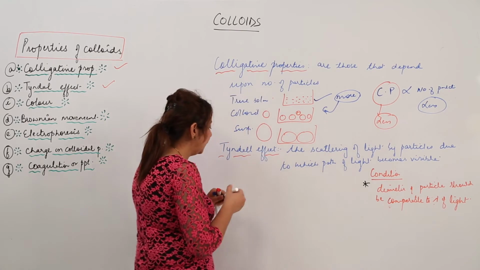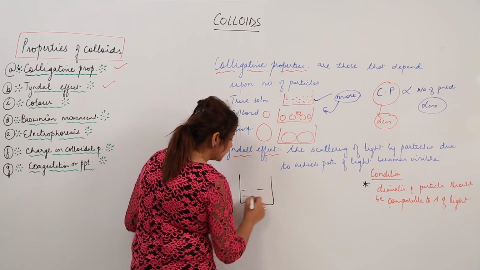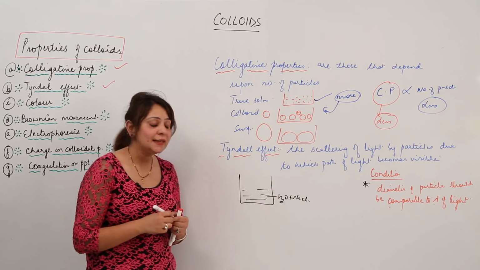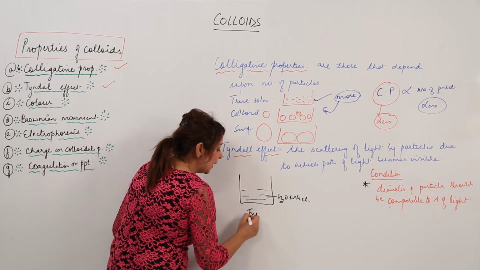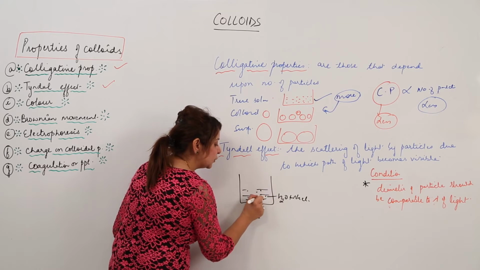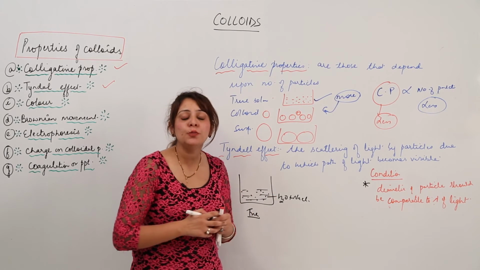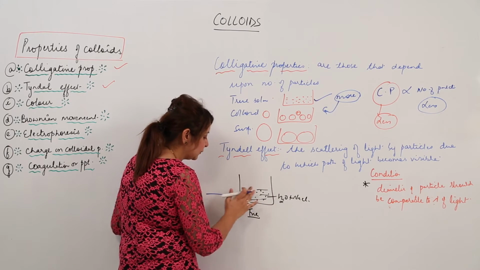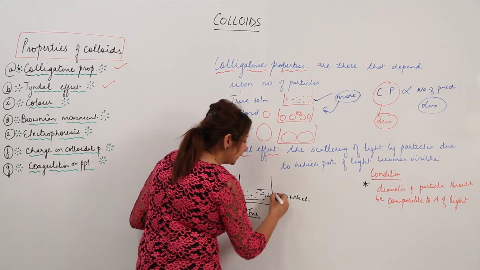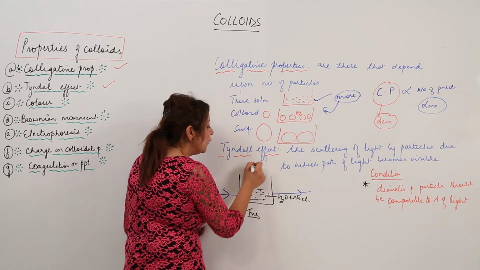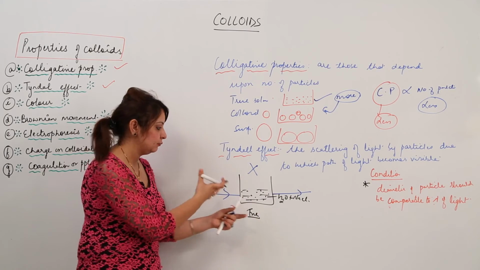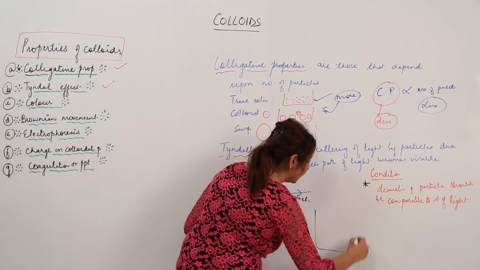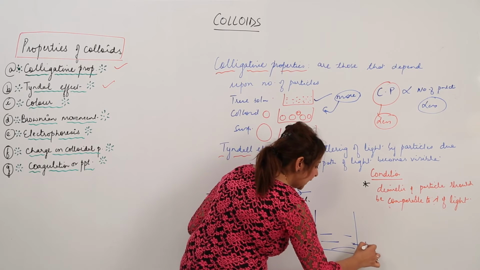So let us take an example. Suppose this is my true solution. So let's say water, with NaCl added to water, right. So in a true solution we know that the particles are too small in size, so small that they cannot scatter light. So when the light enters this side, it appears nothing in the solution and we do not get to see the path here. So we do not get to see anything inside the beaker, which means they don't scatter light.